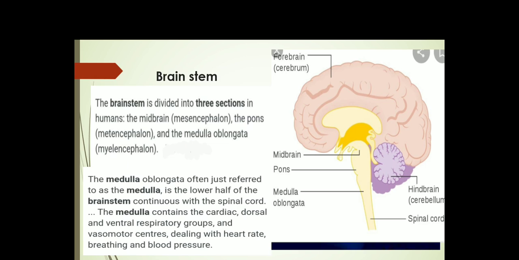It connects the rest of the brain to the spinal cord. It controls vital activities like breathing, digestion, blood circulation, heart rate, blood pressure, etc. All the information to and from our body passes through the medulla on the way to or from the brain.